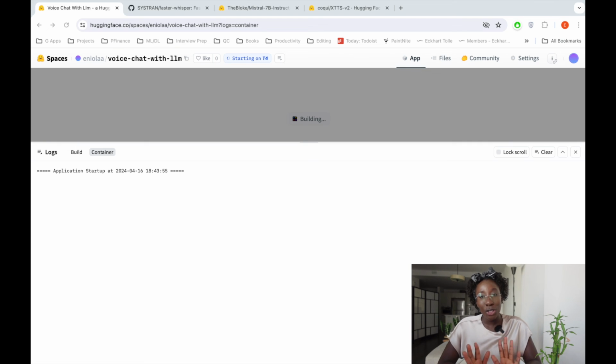Once we've pushed all our files from our local machine to the Hugging Face Spaces, the Space will then take our files and deploy the app on the NVIDIA GPU machine that we specified initially. And so we'll just wait for this to build. Feel free to go grab a coffee or a cup of tea. I'm going to drink some water because I'm thirsty. And anyways, I'll see you back once this is done.